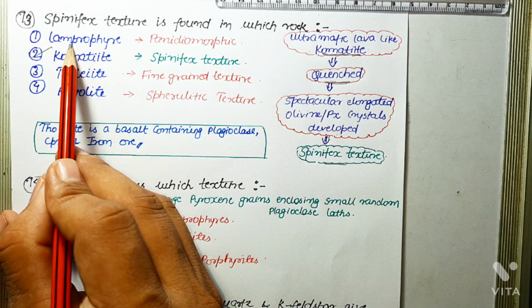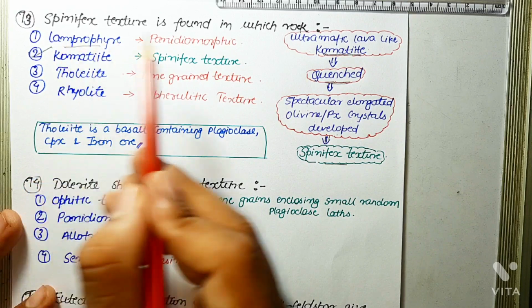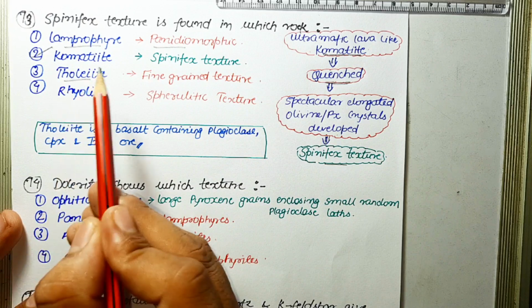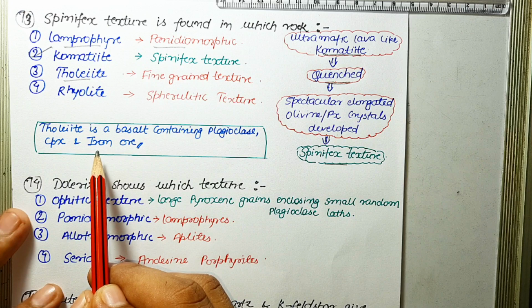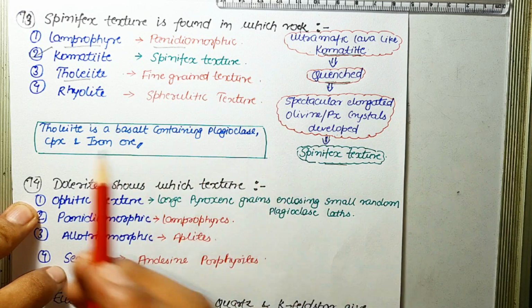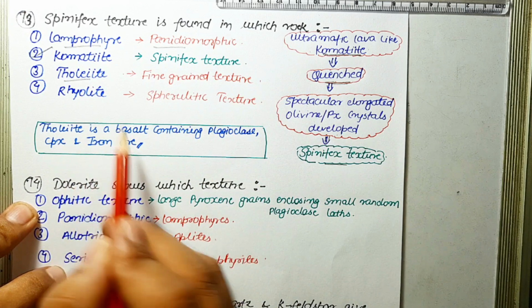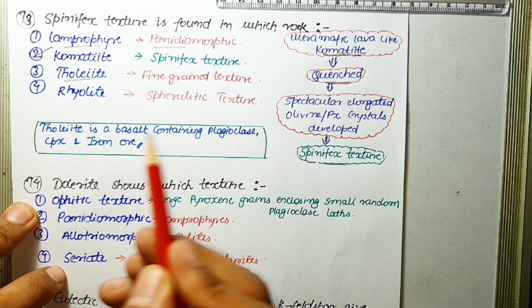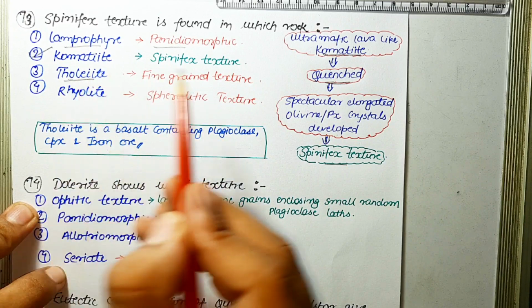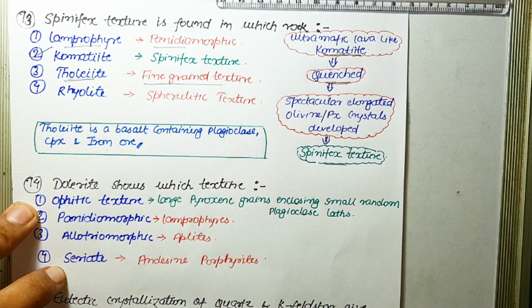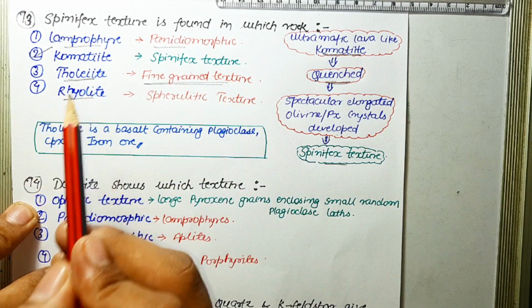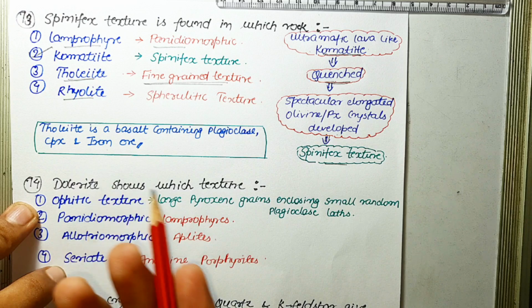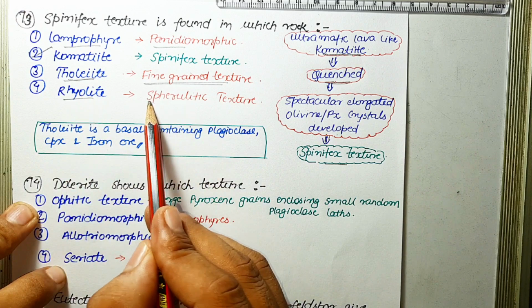As far as lamprophyre is concerned, the texture in lamprophyre is panidiomorphic. Tholeiite is a basalt containing plagioclase, clinopyroxene and iron ore. These often contain glass also, but the texture found in tholeiite rock is fine grained texture. Sometimes it may be glassy, or you can say aphanitic texture, but mostly tholeiite has fine grained texture. Rhyolite is a volcanic rock which is the equivalent of granite, and it shows spherulitic texture.